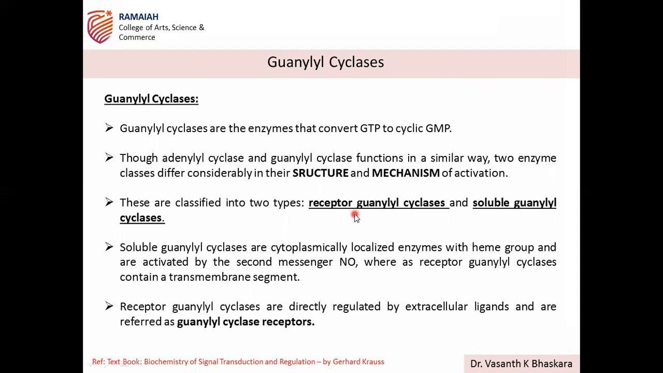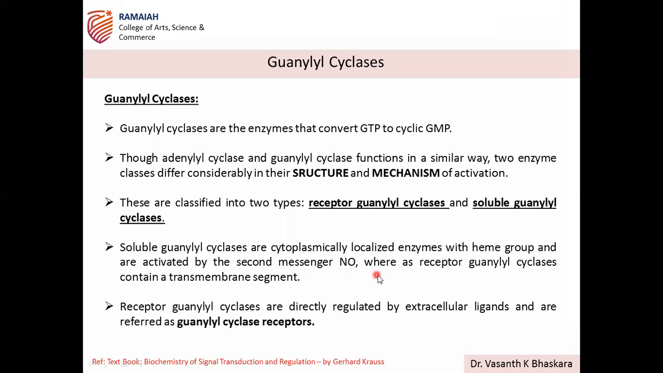Receptor guanylyl cyclase, that is something like non-polar, and polar means soluble guanylyl cyclases. Soluble guanylyl cyclases are present in the cytoplasm, and these are localized enzymes with heme groups. They have a heme group. And these soluble guanylyl cyclases are basically activated by another second messenger we discussed in the depiction, NO, that is nitric oxide. So this nitric oxide is another second messenger responsible for activation of soluble guanylyl cyclases.